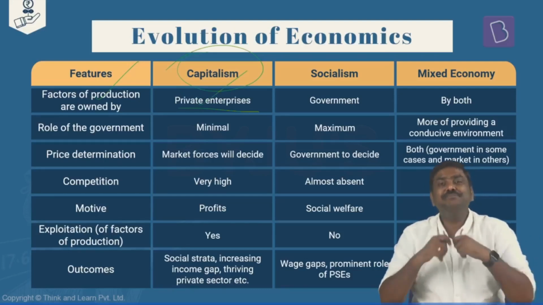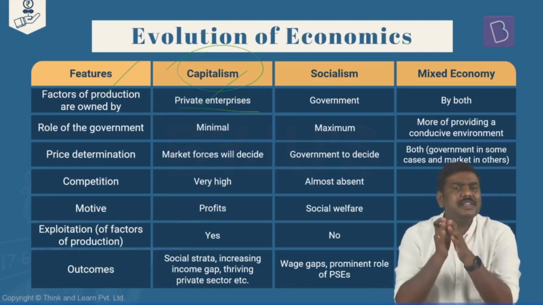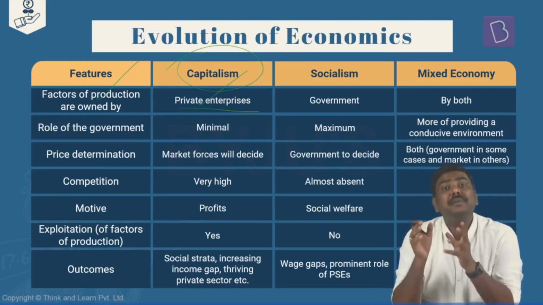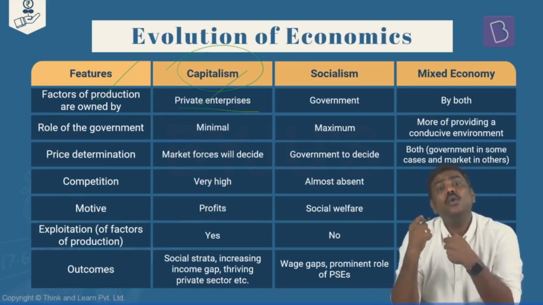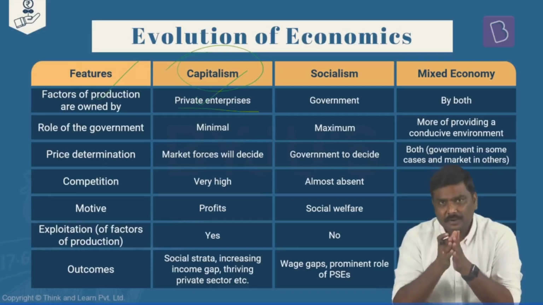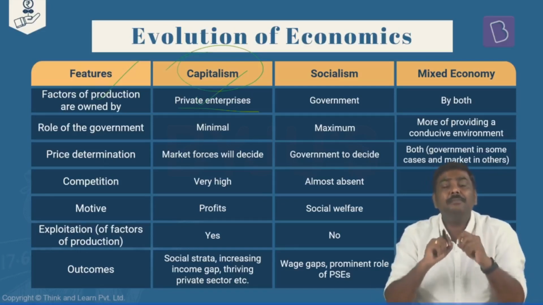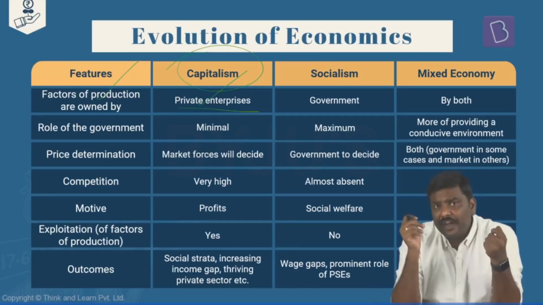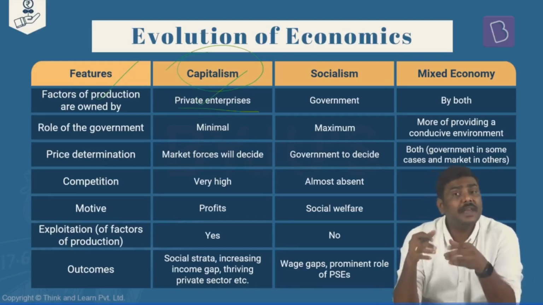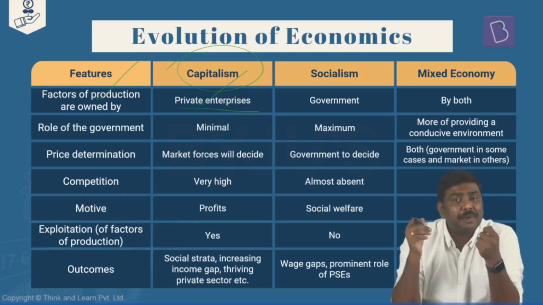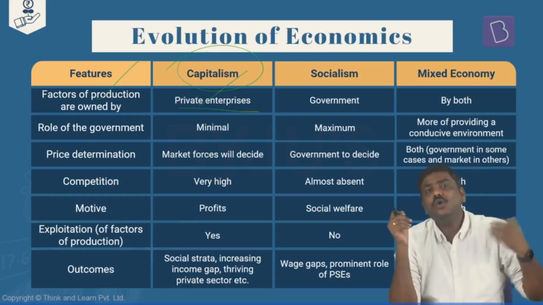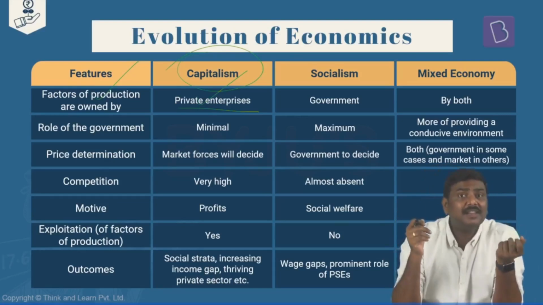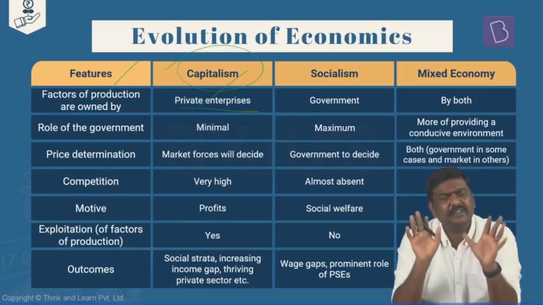Now, whenever you come across the term private and public, the difference is simply this. Public enterprises are owned by the government. Is it okay? A public sector enterprise essentially refers to those entities wherein majority of the ownership lies with the government. Whereas the private sector entities are those where the private sector has the ownership. That is a basic difference here.